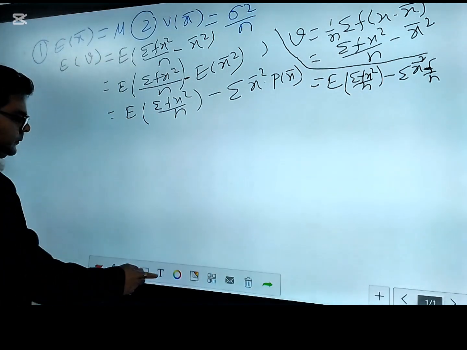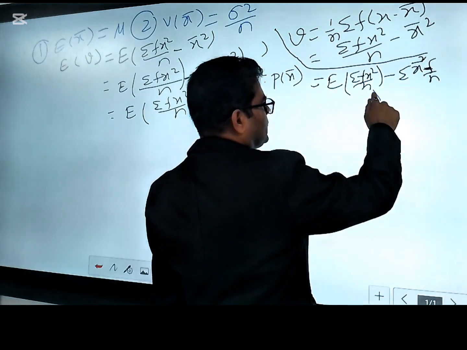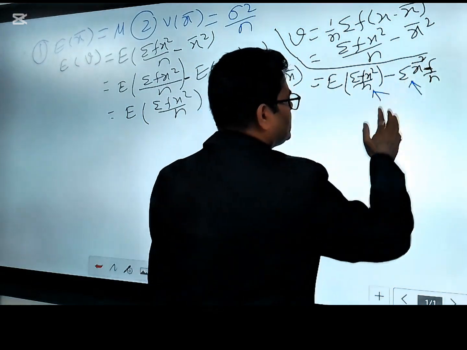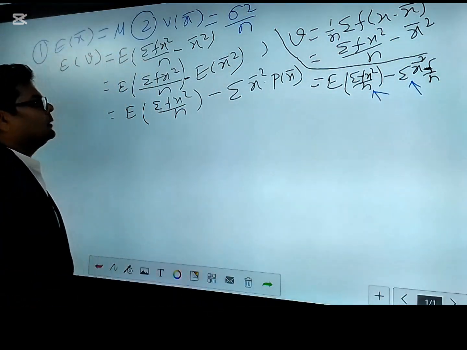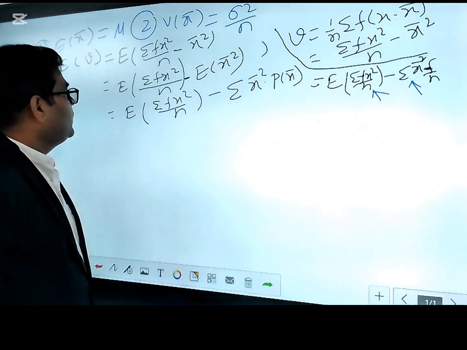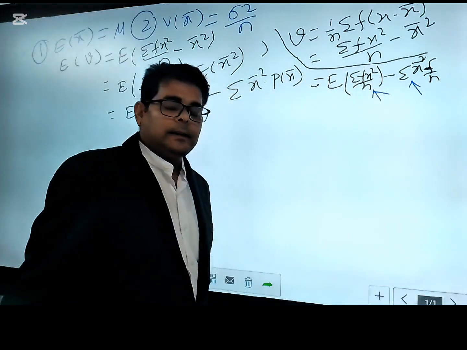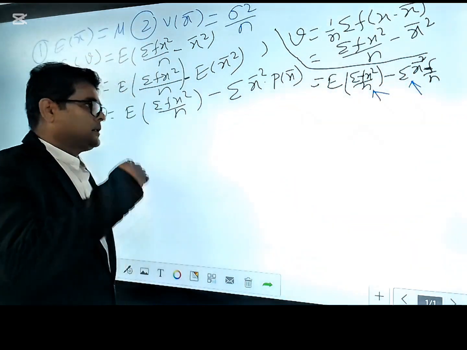Okay, now let's talk about how to get these two terms. If you find these two terms and put them in the form of mu and sigma square, then you will see whether or not this sample variance exactly estimates the population variance.